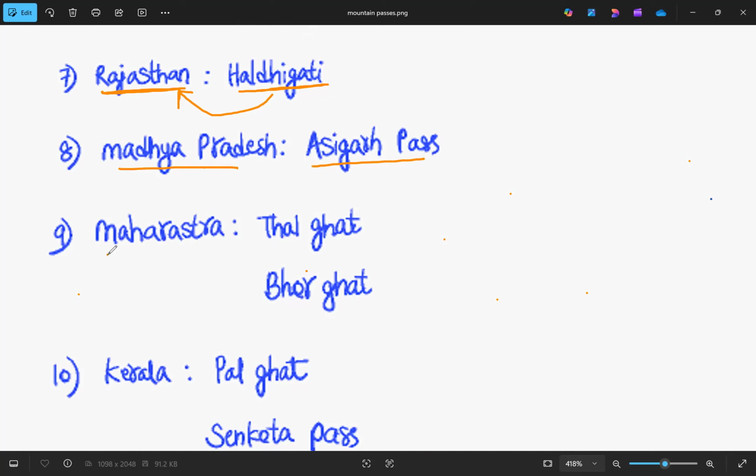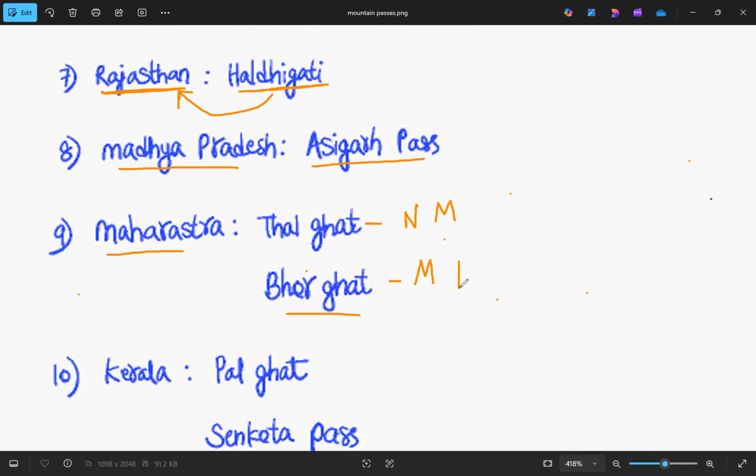And in Maharashtra, we have Thal Ghat and Bhor Ghat. Thal Ghat connects Nashik to Mumbai. So through Thal Ghat, we can go from Nashik to Mumbai. And Bhor Ghat connects Mumbai and Pune.